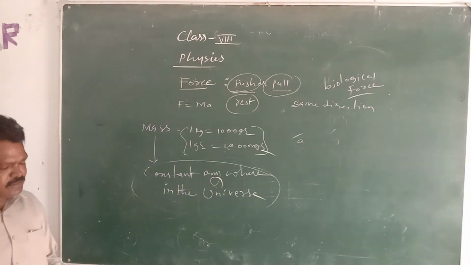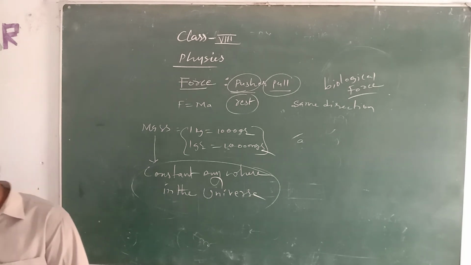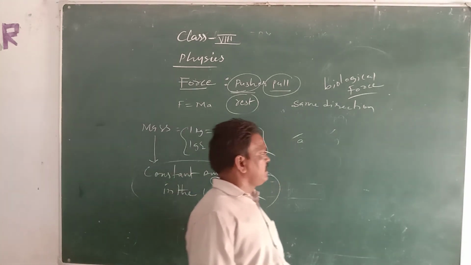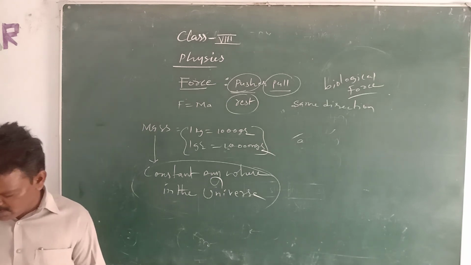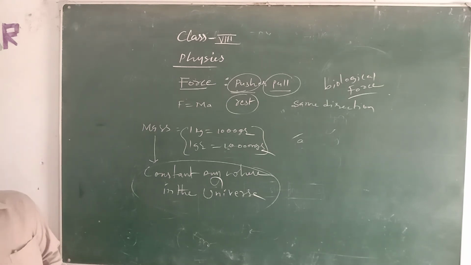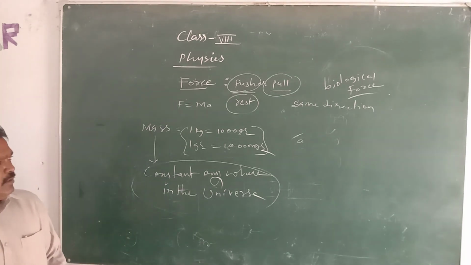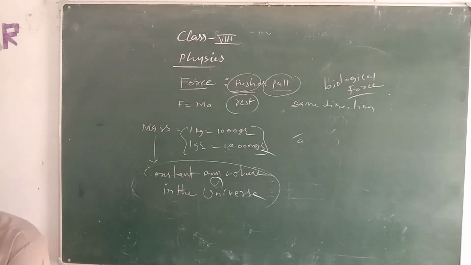The next one is weight. Weight is nothing but every object being pulled towards the center of the earth. As we already discussed in gravitational force, that pull of the earth we call the weight of the body. For example, the weight of the table, the weight of my body, your body, and other bodies is nothing but the gravitational pulling of the object towards the center of the earth.